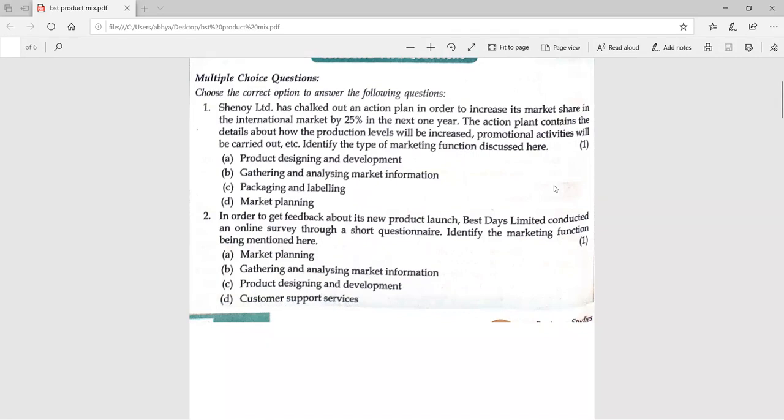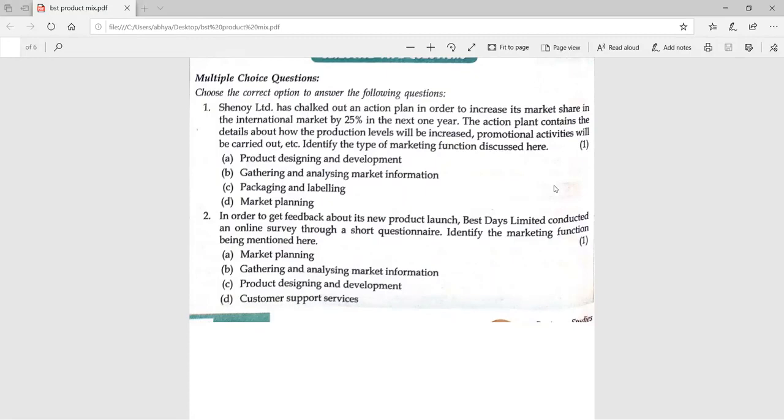Yes Anshika. Okay, start reading the second question fast. In order to get feedback about its new product launch, Best Days Limited conducted an online survey through a short questionnaire. Identify the marketing function being mentioned here.